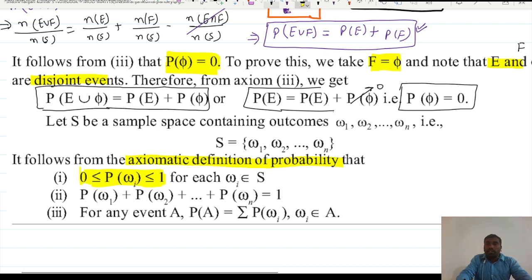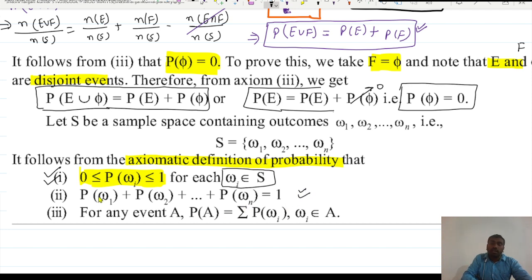So for all events belonging to our sample space, it will always be 0 to 1 only.